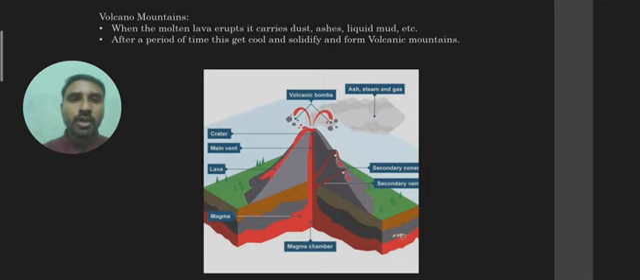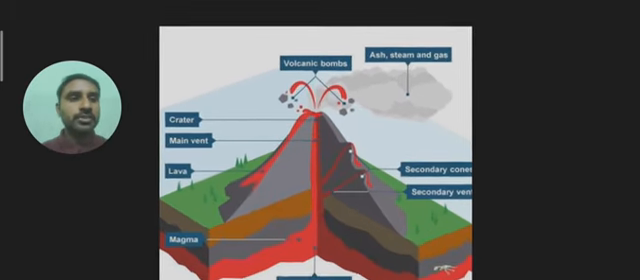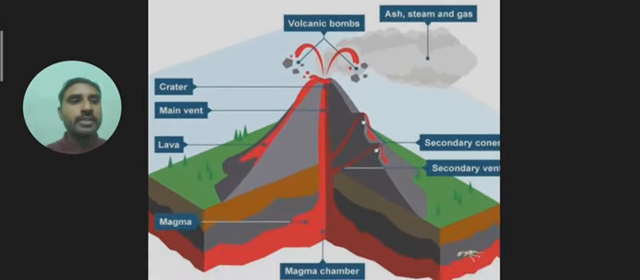Now we are going to talk about volcano mountains. What are volcano mountains? In this image, if you observe, what can you derive from that red color? Yes, lava is coming out. Now what exactly happens? Just have a look: secondary vent, main vent, lava, crater.